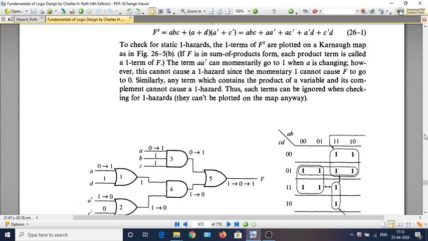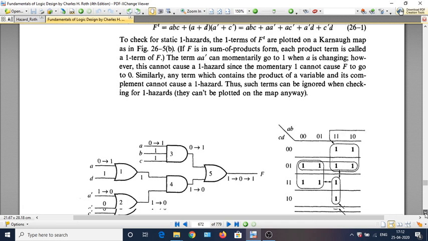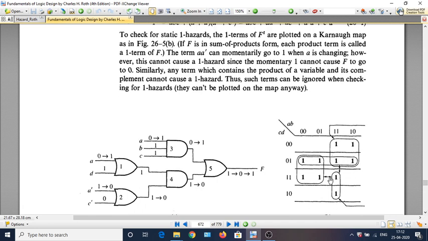Now it is easy to see when static 1 hazard can occur. That is, there are two ones which are adjacent ones which aren't covered by the same term, so static 1 hazard can occur. Similarly, these two ones are adjacent ones which aren't covered by the same term, static 1 hazard can occur. Similarly, this one and this one also have the same problem.